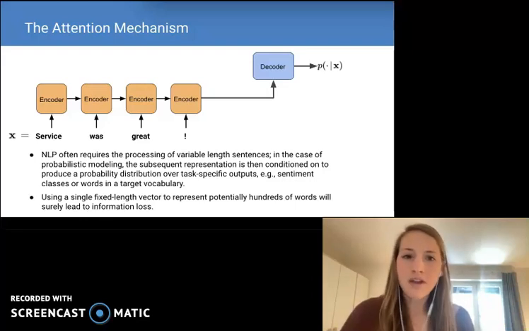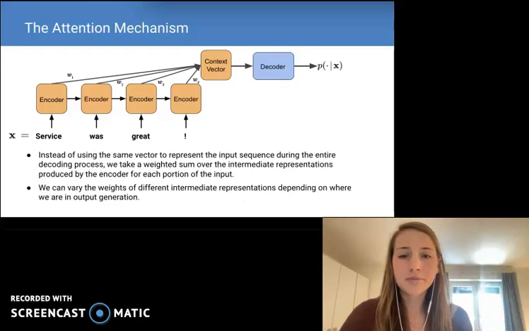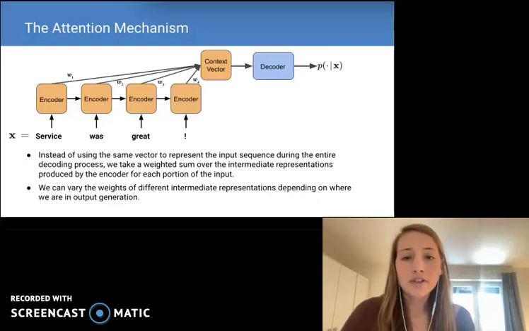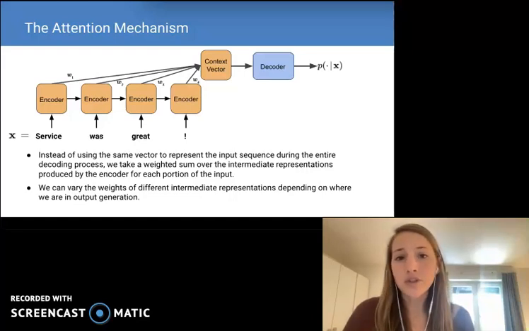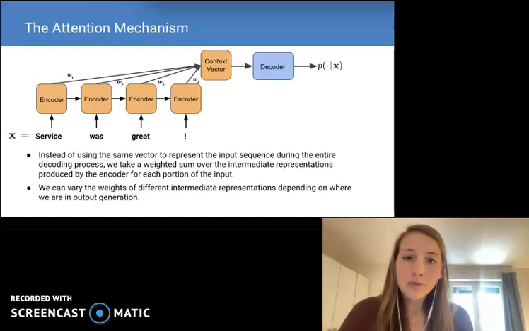Now, this paradigm is not optimal, especially when decoding involves multiple steps for which different parts of the input may be relevant. The attention mechanism partially solves this problem, giving us the ability to use a weighted sum of intermediate representations rather than just the last encoder output. Informally, this allows the model to condition more heavily on information that it deems more relevant to a prediction.